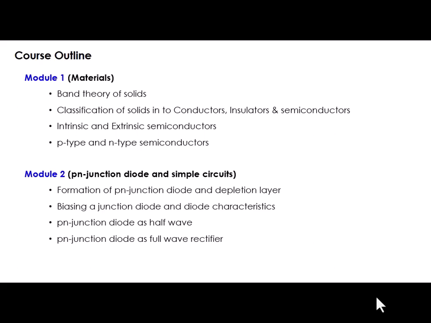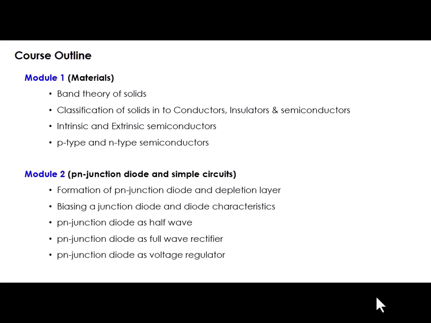Afterwards, we'll discuss a special p-n junction diode called a Zener diode. Its behavior is a little different from the simple p-n junction diode, and we'll see how the characteristics of a Zener diode can be used to realize a voltage regulator, using a simple circuit that we'll discuss in module 2.